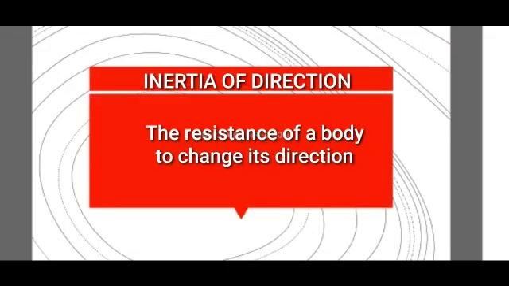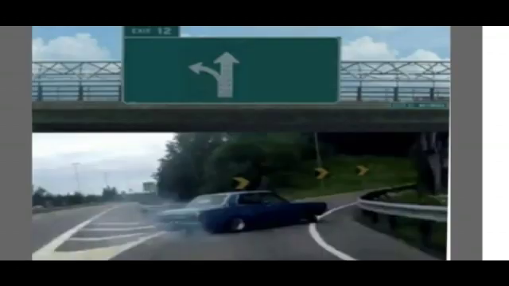The third type is inertia of direction. It is the resistance of a body to change its direction. Now, we'll look into the example. What is the example? When you make a sharp turn while driving a car, you tend to lean sideways. This is called inertia of direction. Hope you understood the three types of inertia clearly.